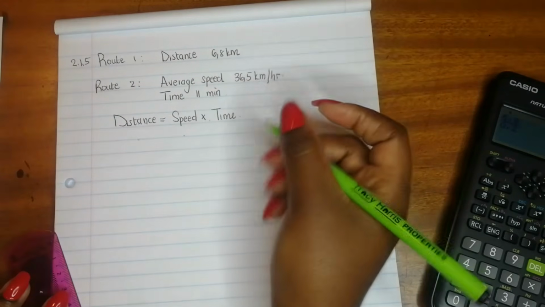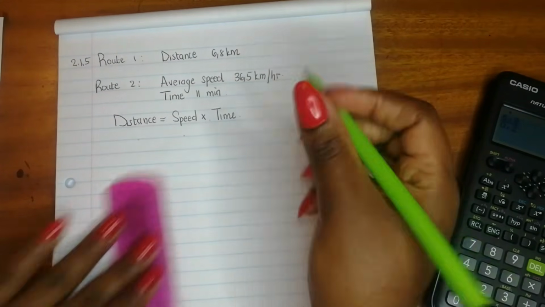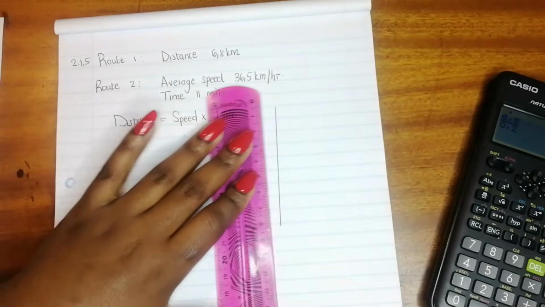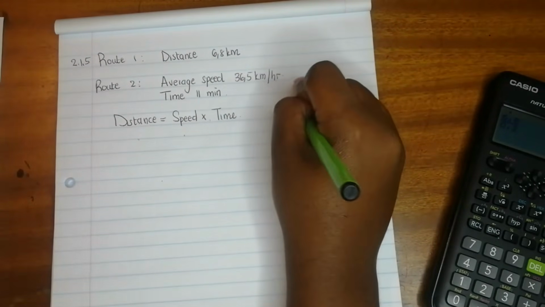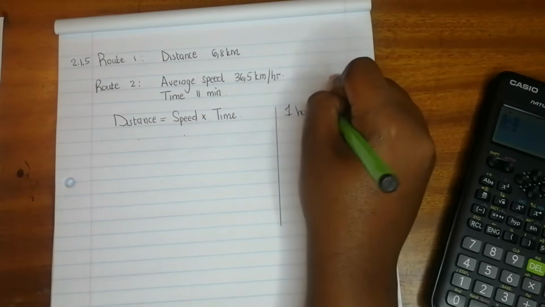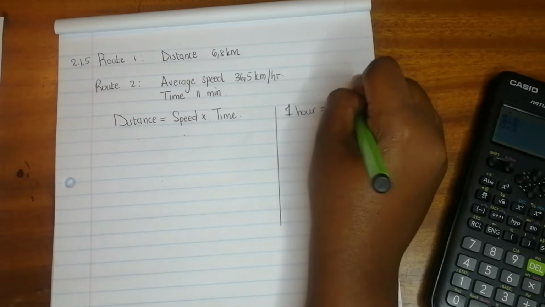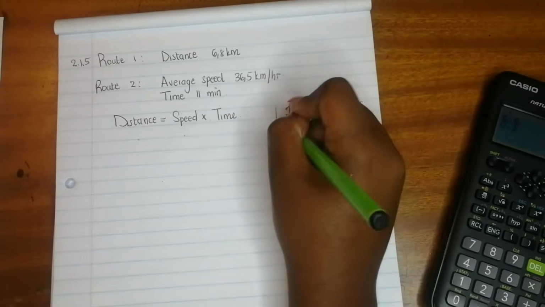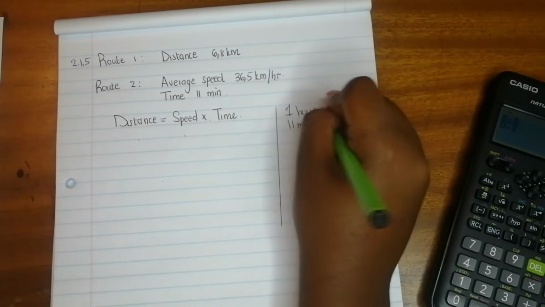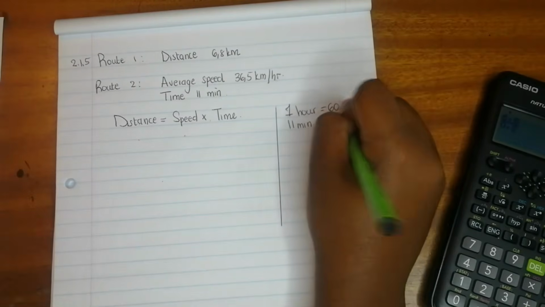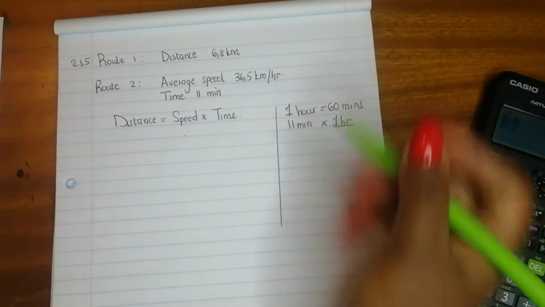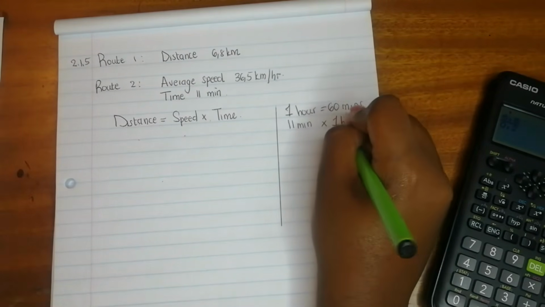Okay, so let's convert these 11 minutes into hours. Remember, what did I say? How many minutes do we have in 1 hour? We said 1 hour is equal to 60 minutes. You've got 60 minutes in an hour. So you're going to say 11 minutes, right? Multiplied by what you want. You want your units in hours. 1 hour divided by what you have. You've got your units in minutes, right?